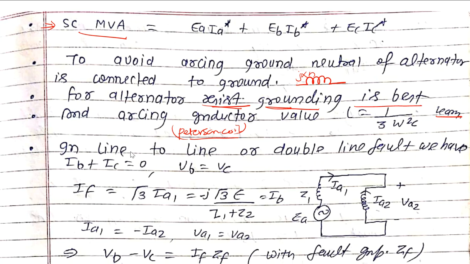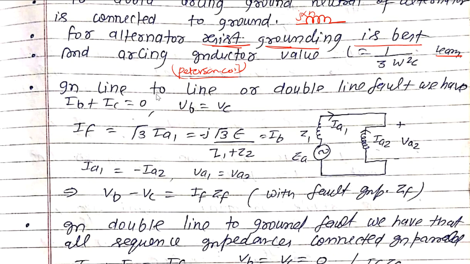Next one, in case of line to line fault. Till now we covered the line to ground fault. Now we are talking about line to line faults, that means between two lines. Here there is no concept of grounding. Line to line fault is also known as double line circuit fault. So we have IB plus IC equal to 0, because these two lines contribute to the fault but there is no grounding here, and VB is equal to VC.